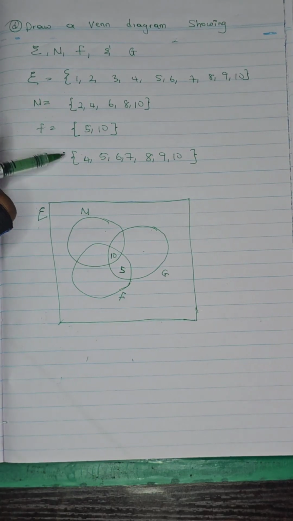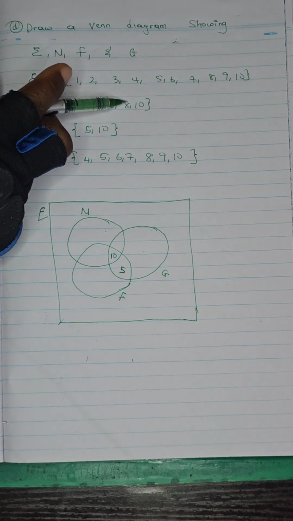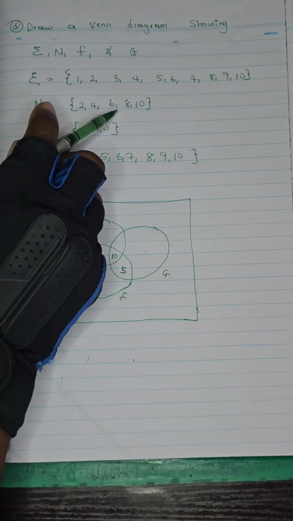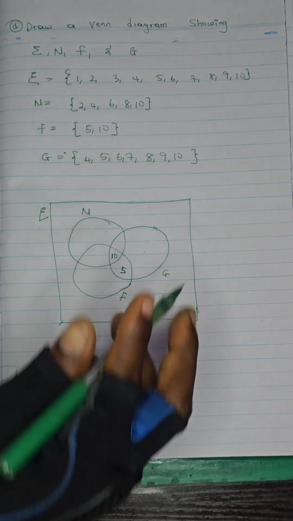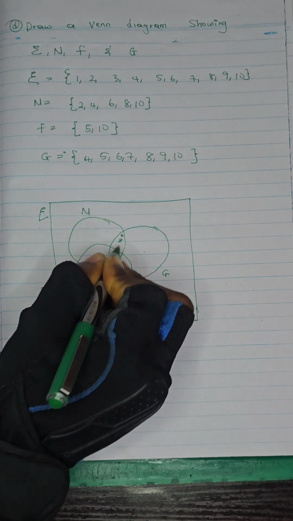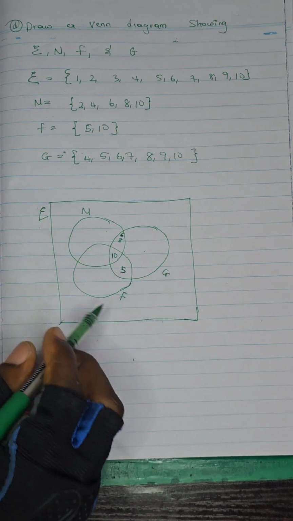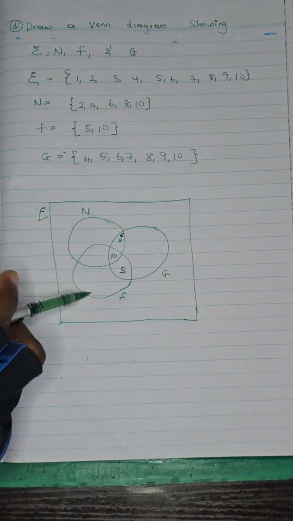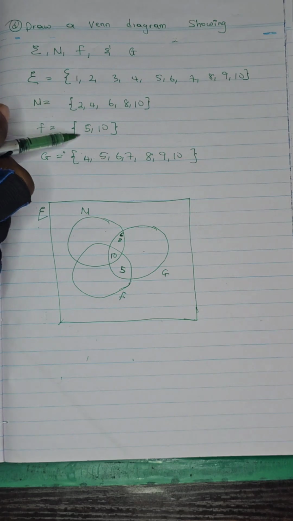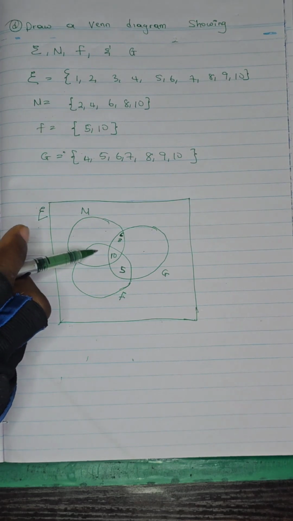They have 6, 8, and 10, right? So for N and G, I will now write 6, 8. Okay, 10 has been taken care of here. What do N and F have in common? They have nothing in common apart from the 10, which they already have. So here we don't have anything.